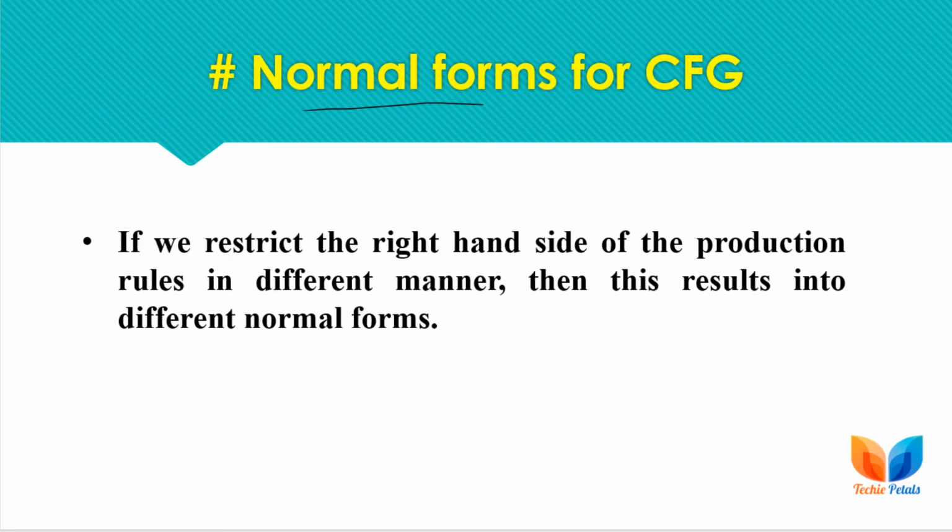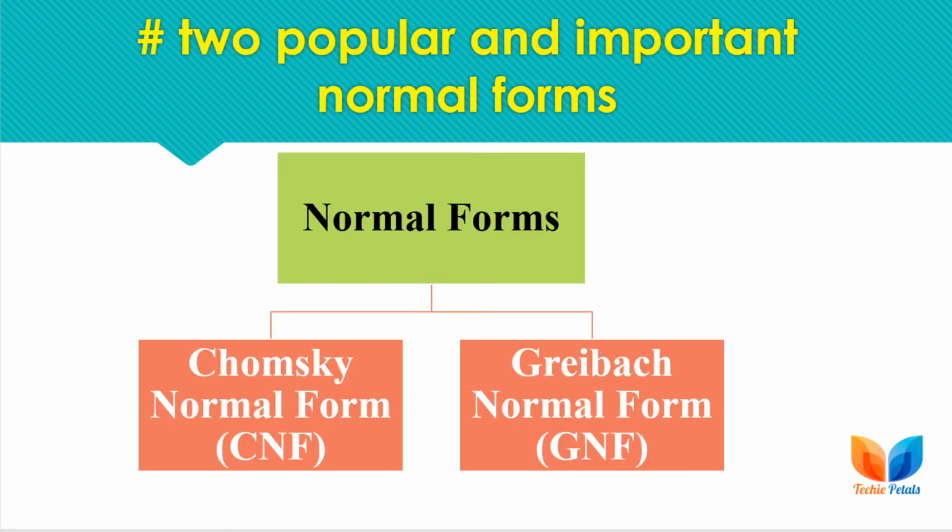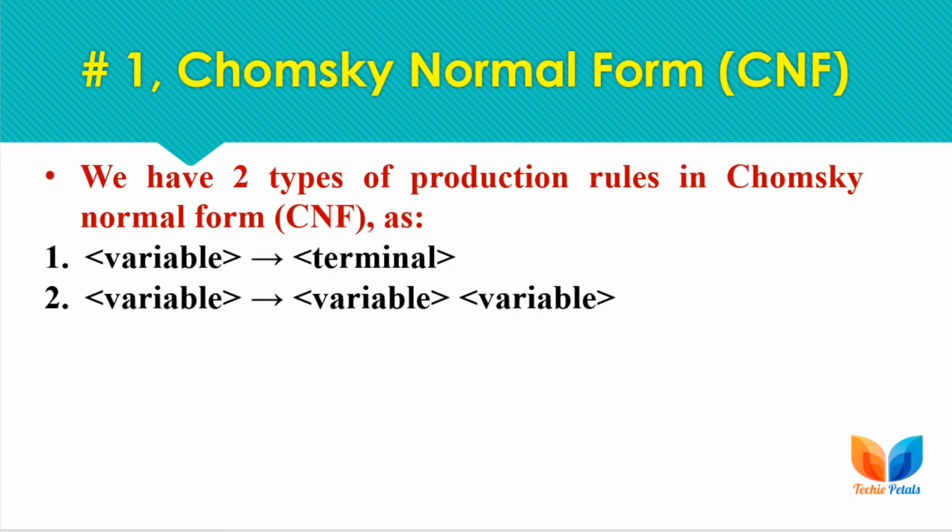By normal form we mean that we are restricting the right hand side of production rules in different manners, means we are restricting the format of right hand side of production rules for a given grammar, then we are calling it a specific normal form, and this results in different normal forms. So we have two popular and important normal forms, Chomsky normal form and Greibach normal form, CNF or GNF. You will surely get one question in the exam on converting a context free grammar to one of these normal forms. So let's check the formats of these two normal forms. First we have Chomsky normal form where